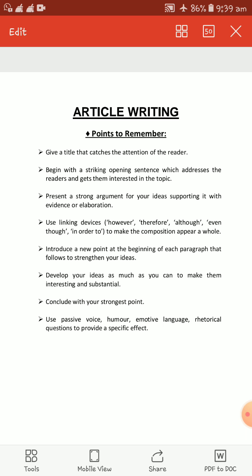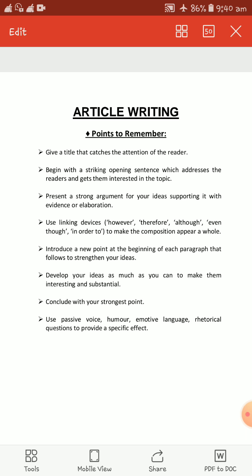That is very important. And next one, you have to start with a very interesting or striking opening sentence. Because you want your readers to get invested in your composition, in your write up, from the very beginning, your opening sentence should be very impressive and it should actually attract the attention of the readers.